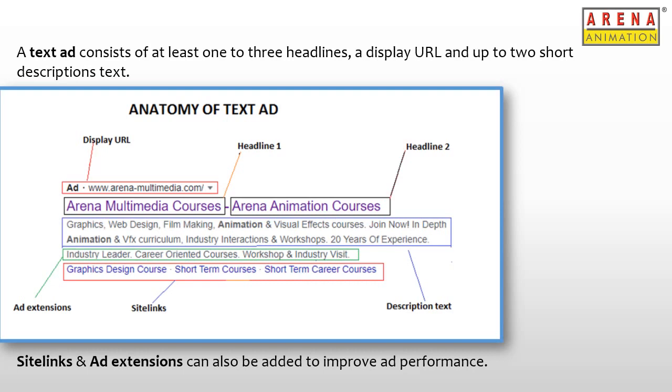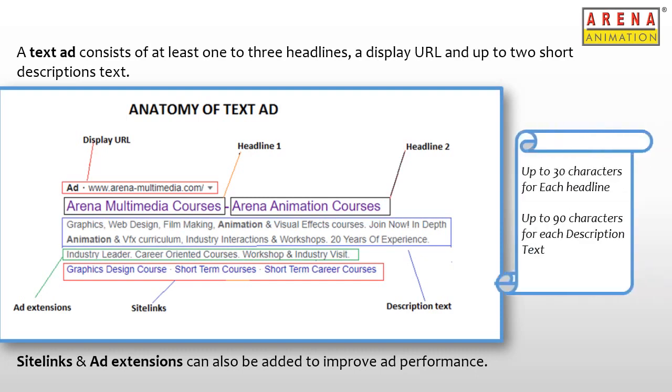Site links are also part of ad extensions. These are additional web page links in the ad, wherein if the user decides to click on this link, they will directly land on that particular page of the website. For example, it could be the contact us page or course category pages like the one in the example. The site link is different from the actual landing page link that the user would land on if they had clicked on the rest of the ad instead.